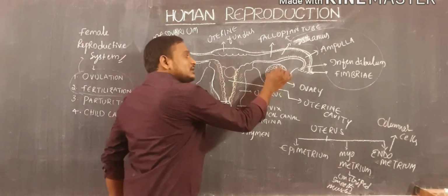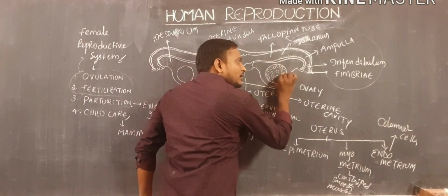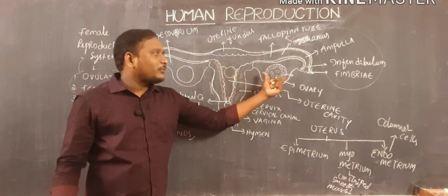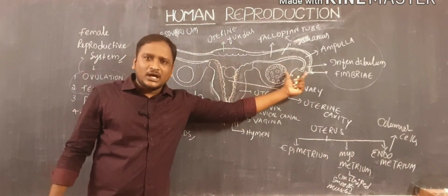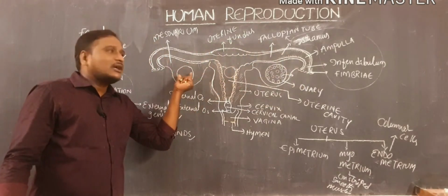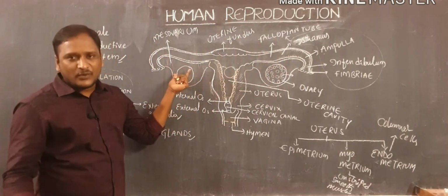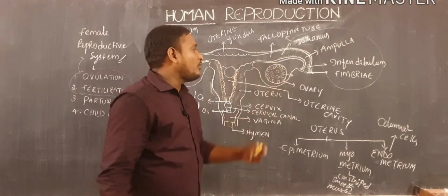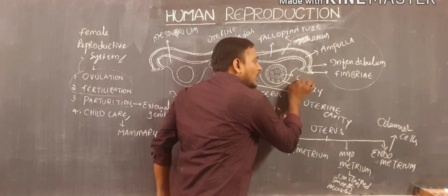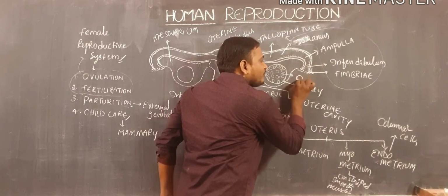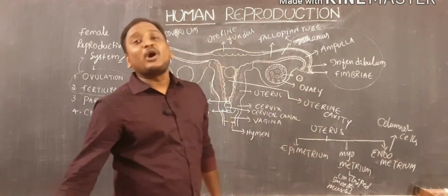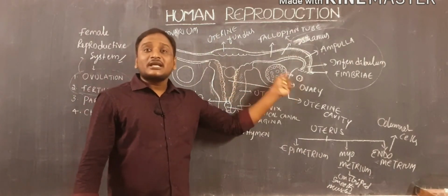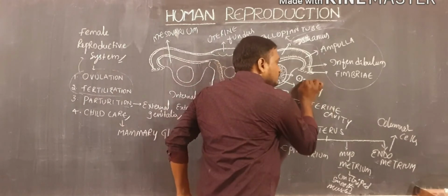And during the menstrual cycle, every month, these ovaries work alternately. That means in one month, if one ovary releases ova, then in the successive month, the other ovary will produce ova. Anyway, when the ovary releases the ova, this female egg is released into the body cavity.